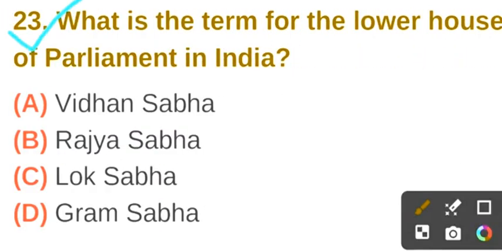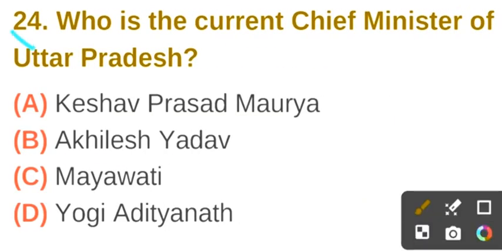Question number 23. What is the term for the lower house of parliament in India? The correct answer is option C, Lok Sabha. Question number 24. Who is the current Chief Minister of Uttar Pradesh? The correct answer is option D, Yogi Adityanath.